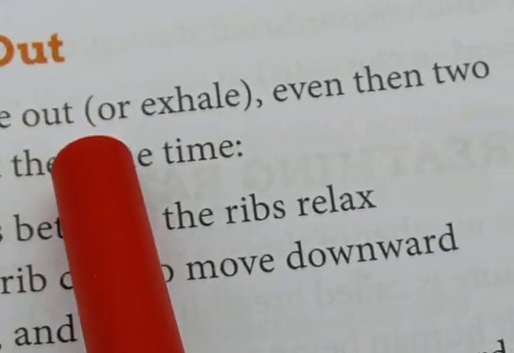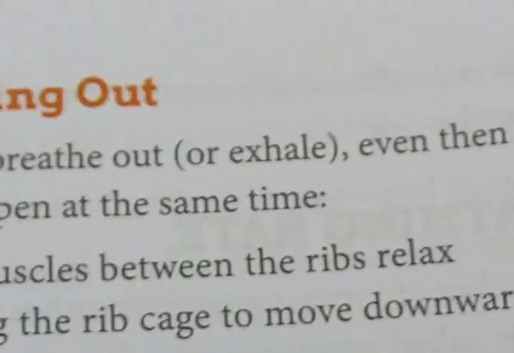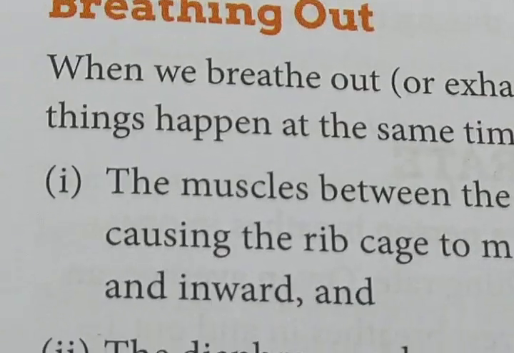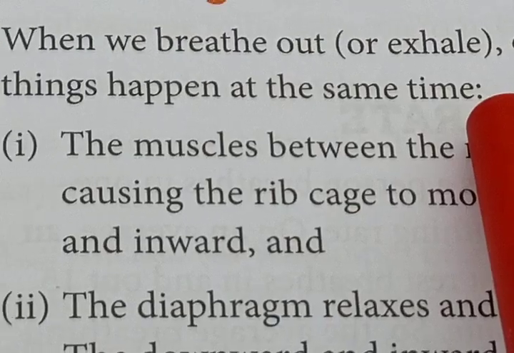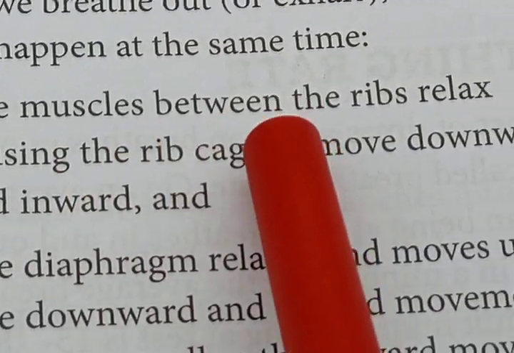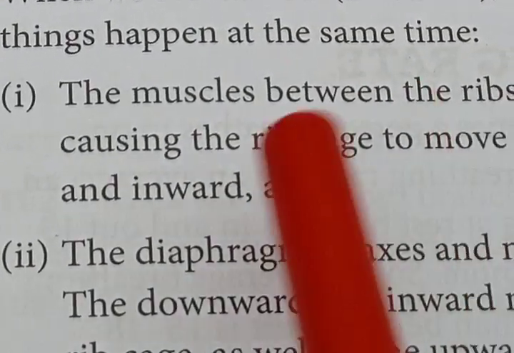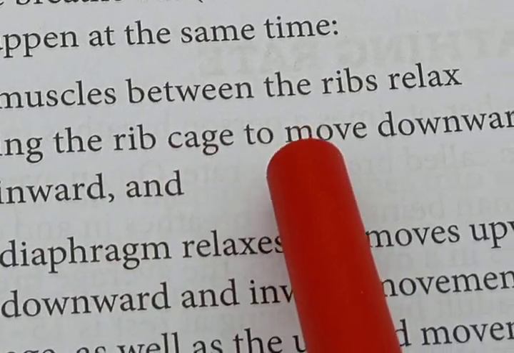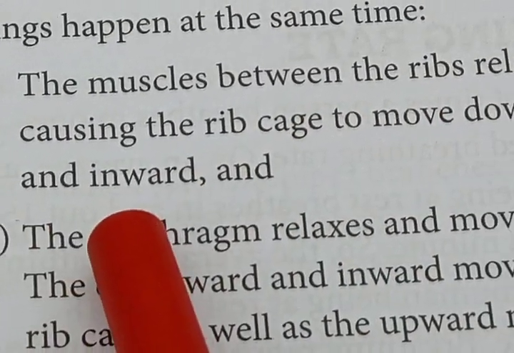When we breathe out or exhale, even then two things happen at the same time. The muscles between the ribs relax, causing the rib cage to move downwards and inwards.